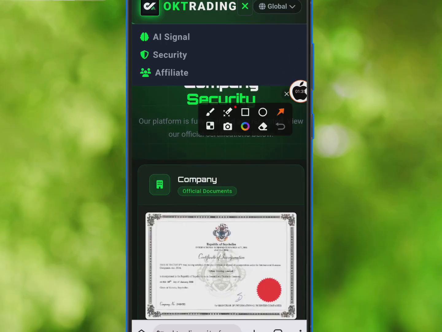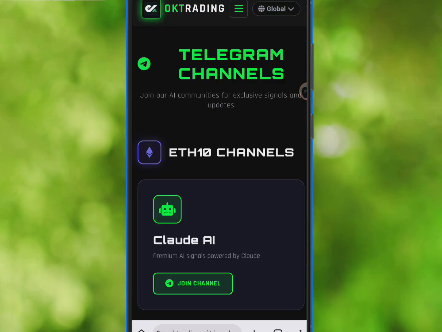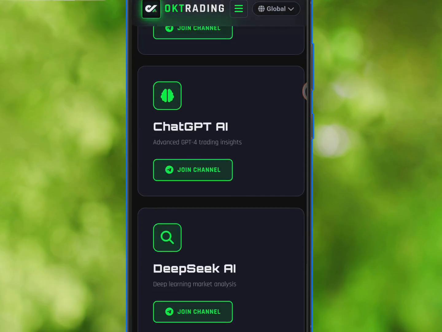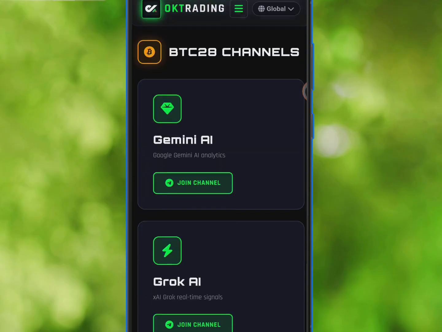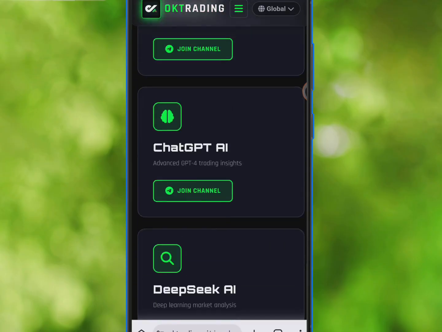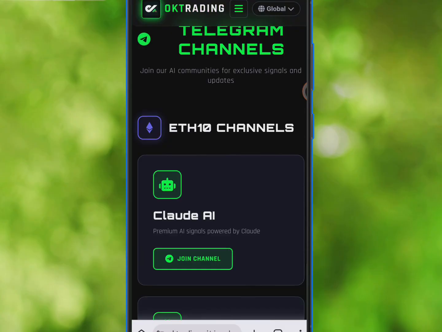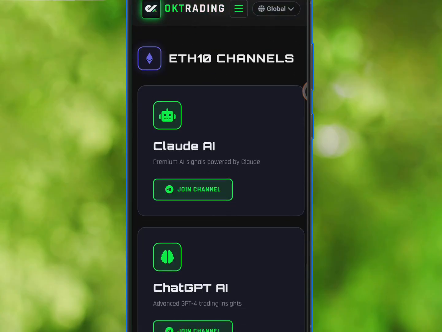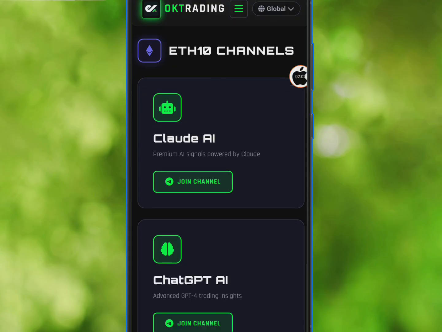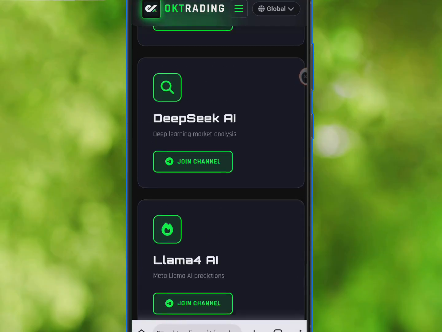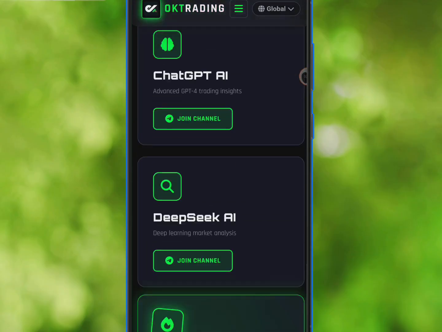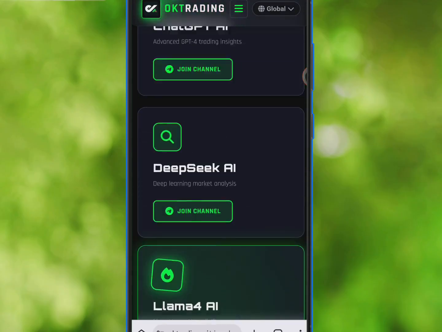Now there is another thing, which is the signal section. If you check this signal section, basically the platform allows you to access all of these things by yourself and choose the one that works best for you. So it's not as if they are choosing for you. No, they provide a lot of opportunities on this platform, and they just want you to pick the best one that works for you. Okay, so they have the ETH channels, and they have about 5 trading channels for ETH trading. So which means you can pick out of those 5 the one that is working best for you. Just go with it, right?